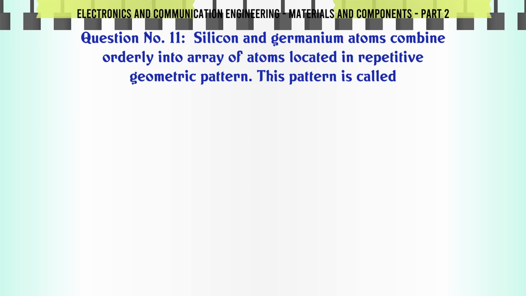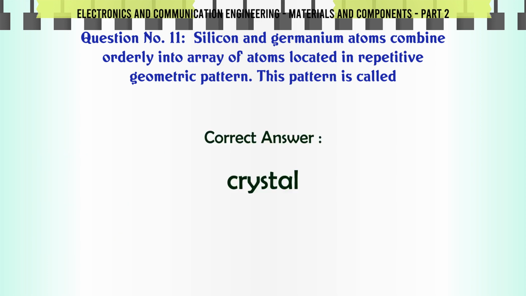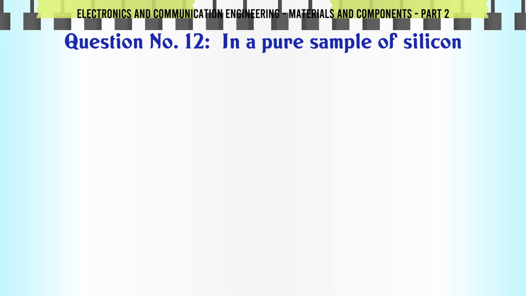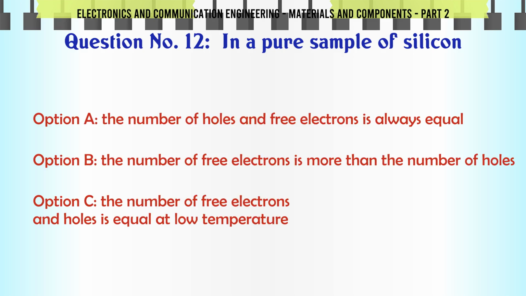Silicon and germanium atoms combine orderly into an array of atoms located in a repetitive geometric pattern. This pattern is called A. Crystal. B. Covalent bond. C. Molecule. D. Valence bond. The correct answer is crystal. In a pure sample of silicon, A. The number of holes and free electrons is always equal.